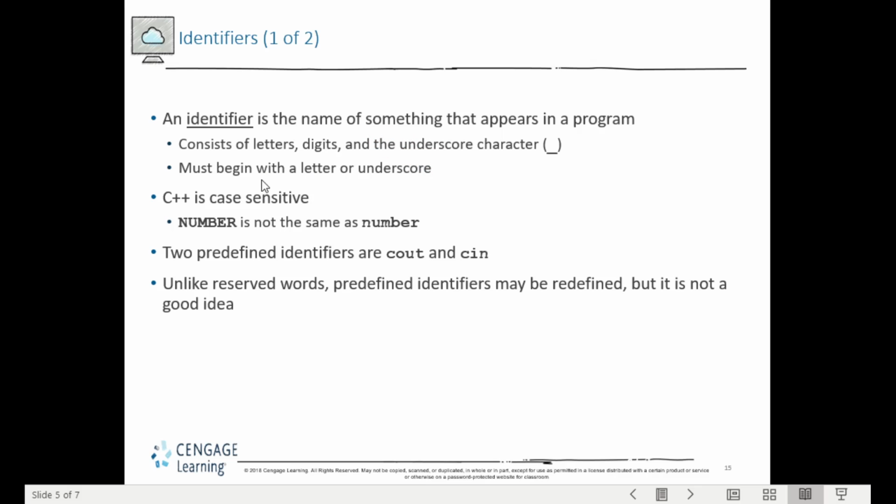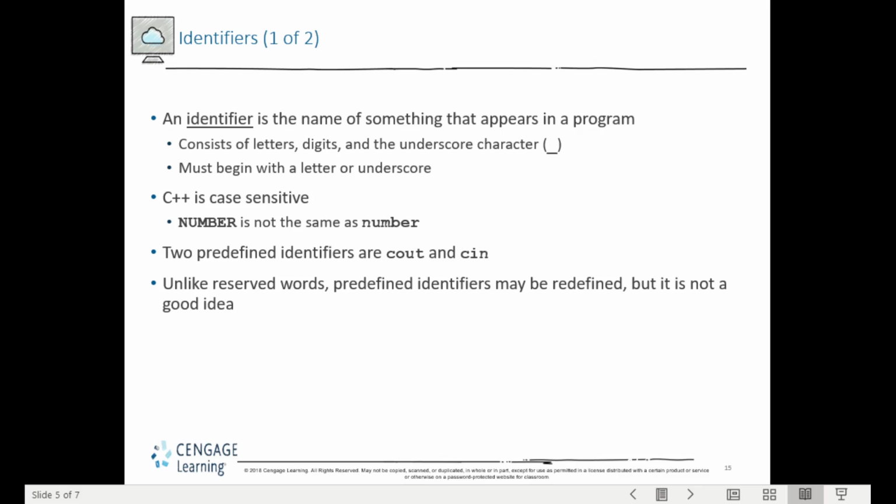It must begin with a letter or underscore. Please bear in mind, C++ is case sensitive. For example, number in capital letters is not the same as number in small letters, so you must be careful when you declare your identifier.